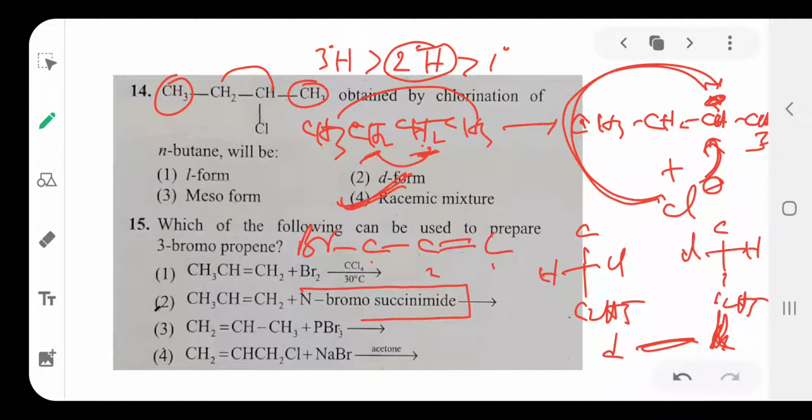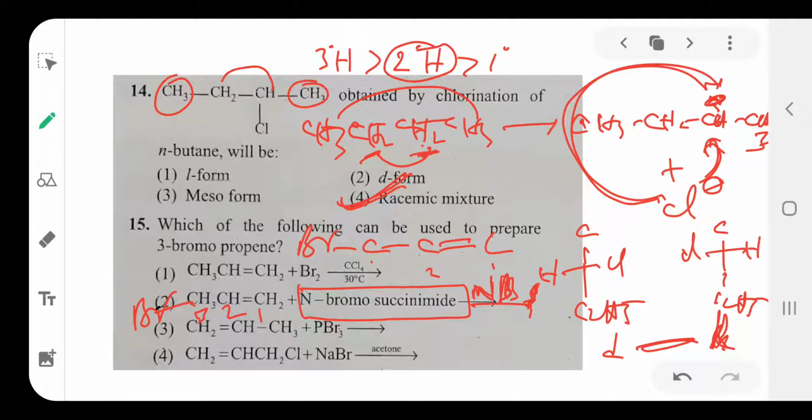N-bromosuccinimide, NBS, causes allylic substitution. The N-bromosuccinimide reagent causes allylic substitution, that means in the place of CH3, one of the hydrogens is replaced by bromine. So 3-bromopropene is formed.